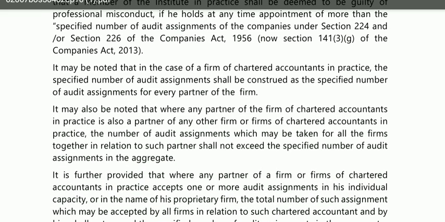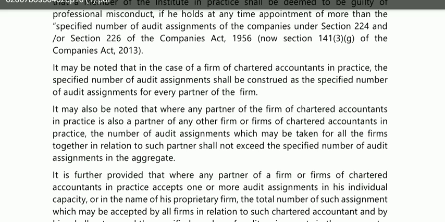Okay, per firm thing. It may also be noted that where any partner of the firm of chartered accountants is also a partner of any firm or firms of chartered accountants in practice, the number of audit assignments which may be taken for all the firms together in relation to such partners shall not exceed the specified number of audit assignments in the aggregate. Again, they are repeating the same point in different ways, that this limit will be per individual, and it is up to that individual which company he or she is representing.